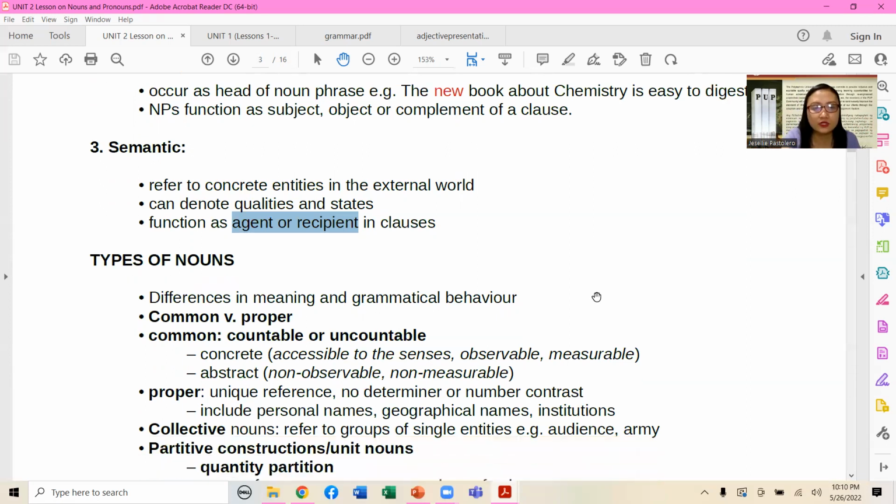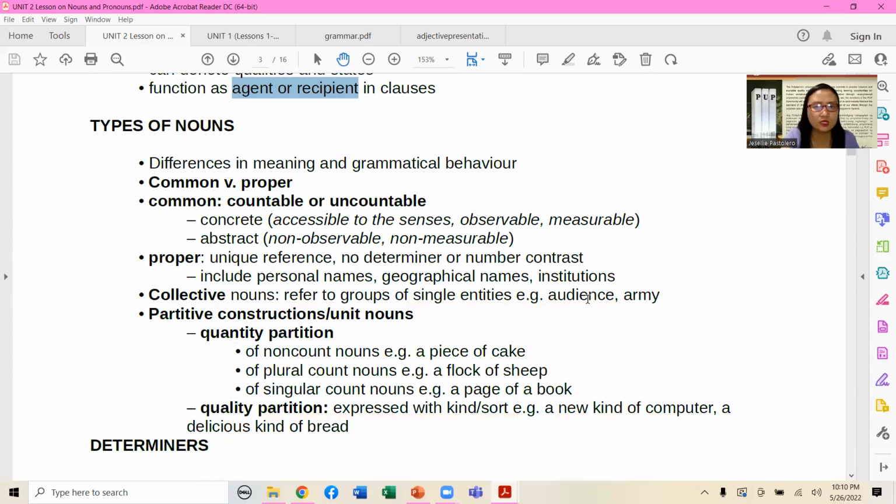What are the different types of nouns? This one is already basic for everybody, but there are additional terminologies to add to your grammatical mind. Common and proper, you already know that. Common nouns may be countable or uncountable. Concrete nouns are accessible to the senses, observable, and measurable. Abstract nouns are non-observable and immeasurable.